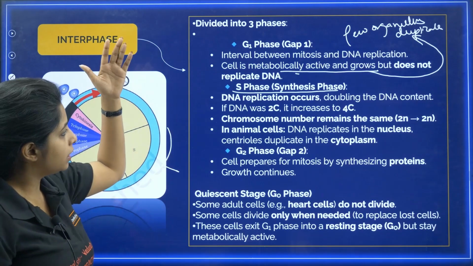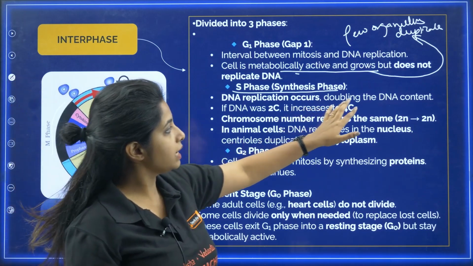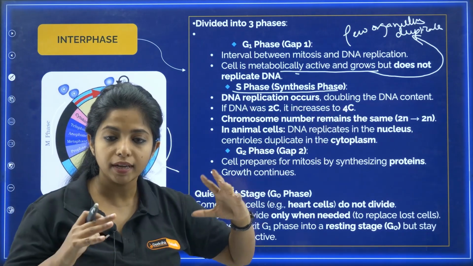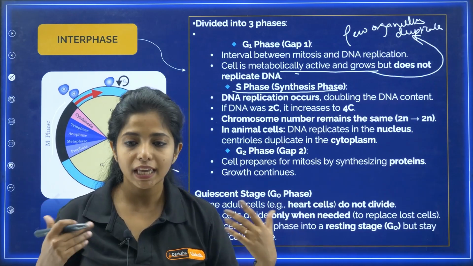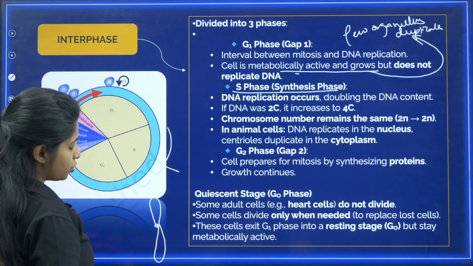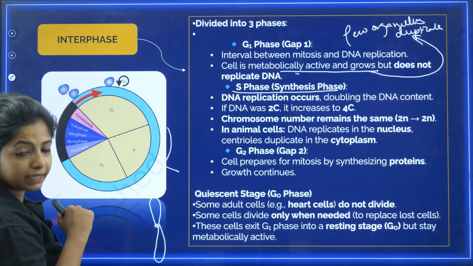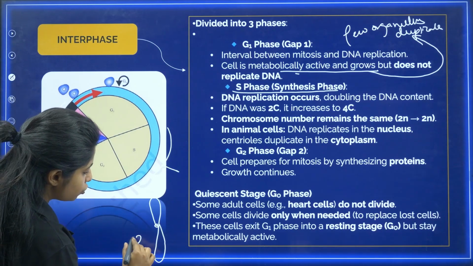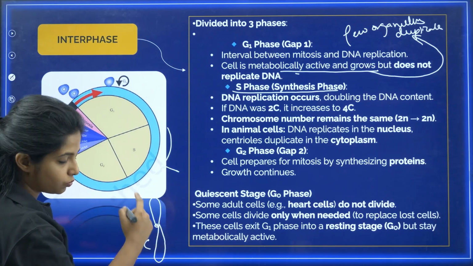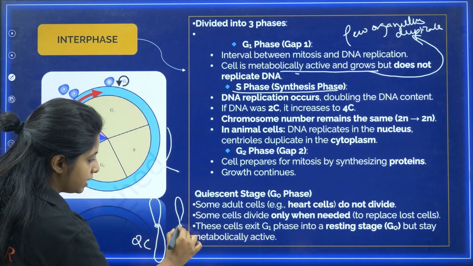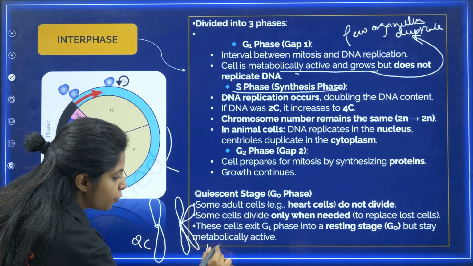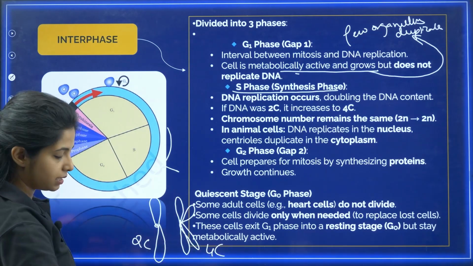Cool. Now, one more very important thing. When I say that DNA replication occurs, that means the DNA content is going to increase. So my dear children, I have a question for you. The DNA was 2C first. After the synthesis phase, obviously it gets replicated. So it will be 4C, double the content of DNA is there.